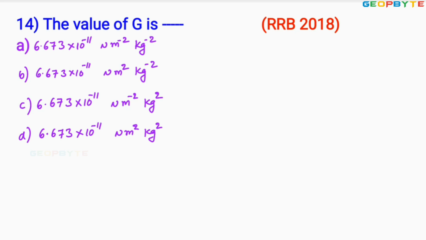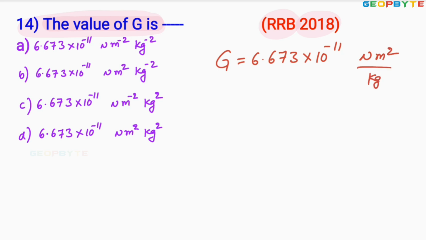Look at the 14th problem, asked in 2018 for the RRB exam. The value of G is, here G is the universal gravitational constant. Dear friends, remember, the universal gravitational constant equals 6.673 into 10 raised to minus 11, and the unit is Newton meter square per kg square.